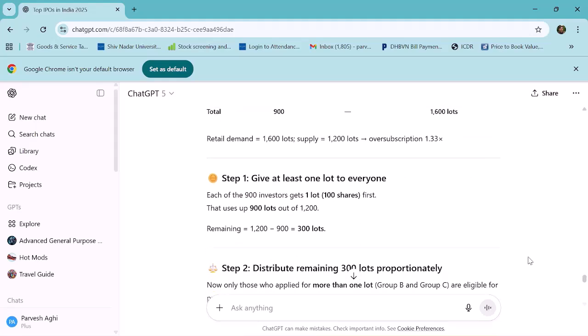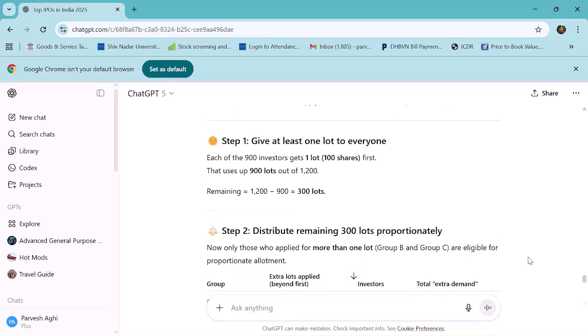So give at least one lot to everyone. So 900 investors get one lot each. That means out of 1,200, 900 lots have been issued. So the remaining lots are now 300. Still after giving one lot to everyone, 300 lots are remaining.